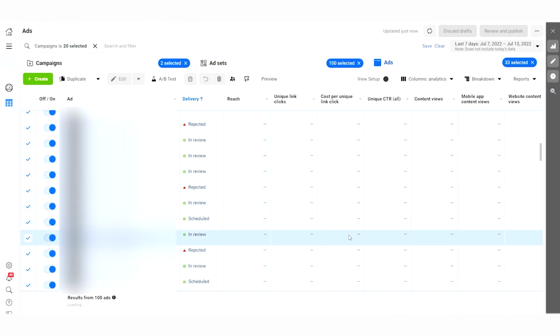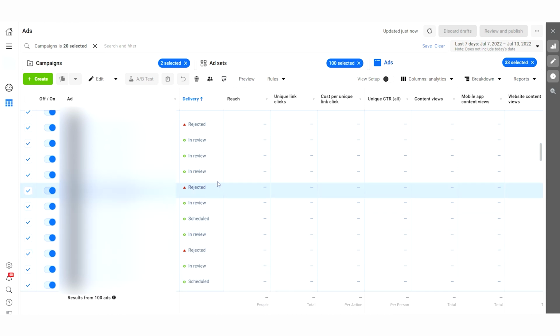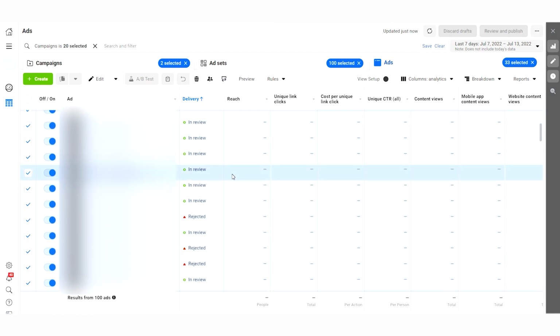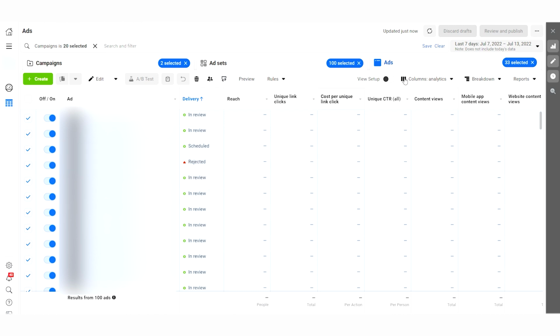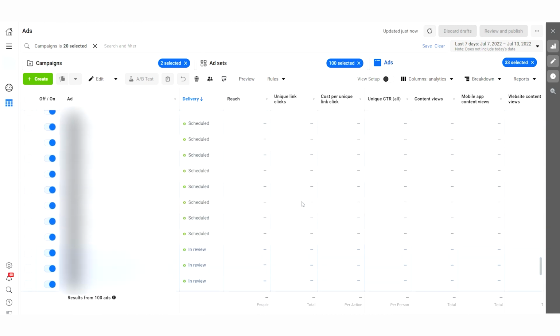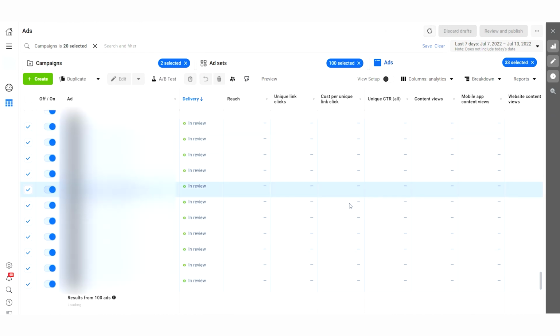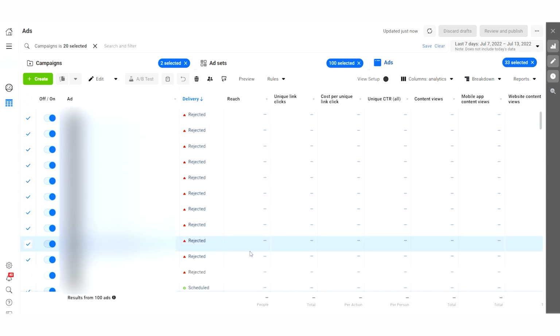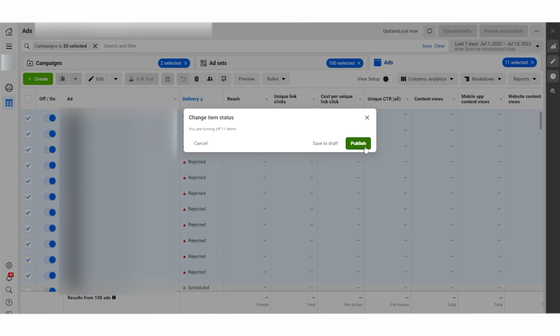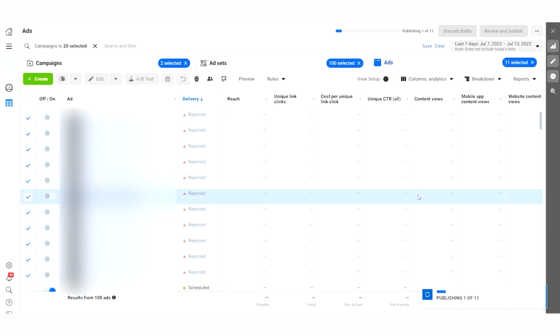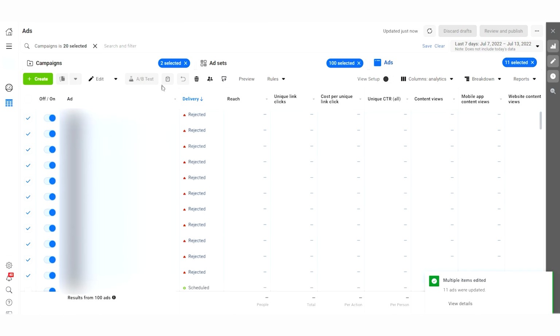If we refresh again, we see now we have more rejected over here. Okay, so we're going to group them up again, and we're going to do the same process again. Let's do it again. See, we're doing that. Let's sort them out. So now we have some in review. You keep pressing the button until you have them in review. Okay, let's go through the process again with those now, just to prove to you that it's working. Again, turn off, publish, publish, and then we turn on immediately.